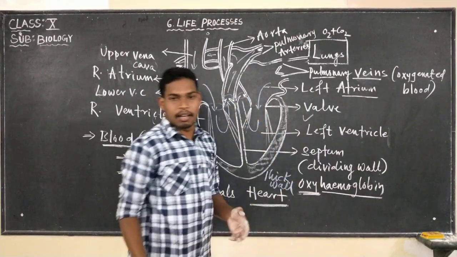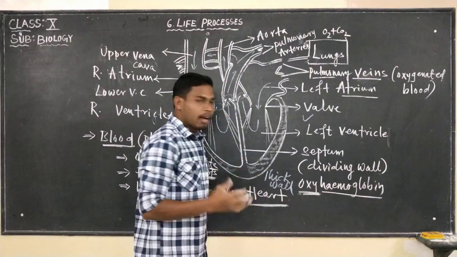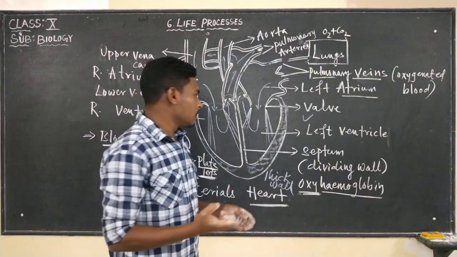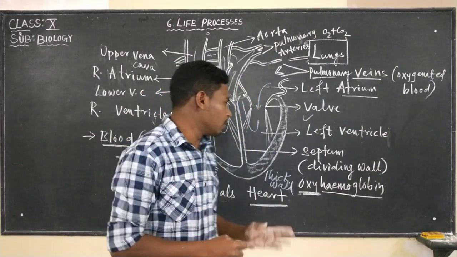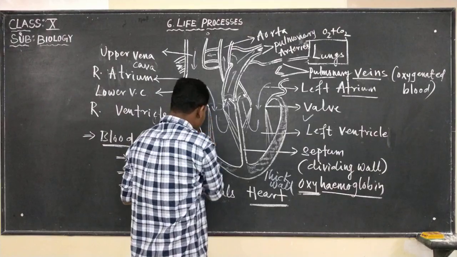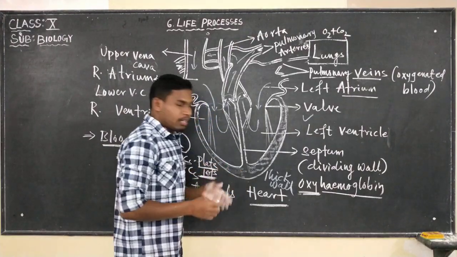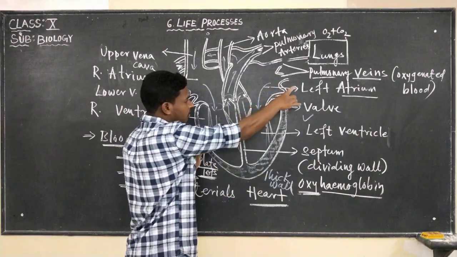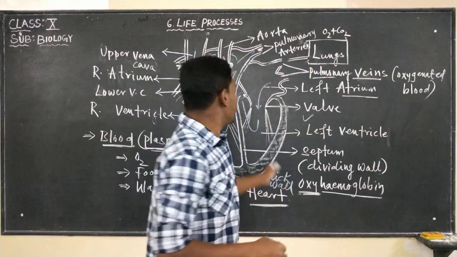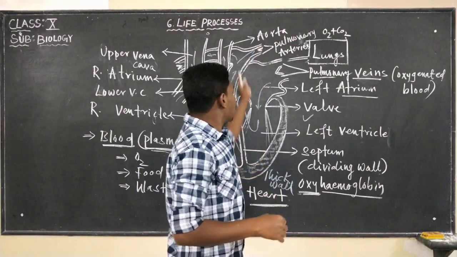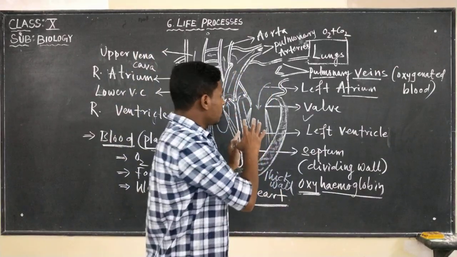Why do the ventricles have thick walls? If the question comes, your answer should be: because they have to pump the blood to different organs of our body. The right ventricle also has thick walls, but when it contracts, the blood goes to the lungs. It is not a long distance compared to the blood that flows through the aorta and reaches from top to bottom.